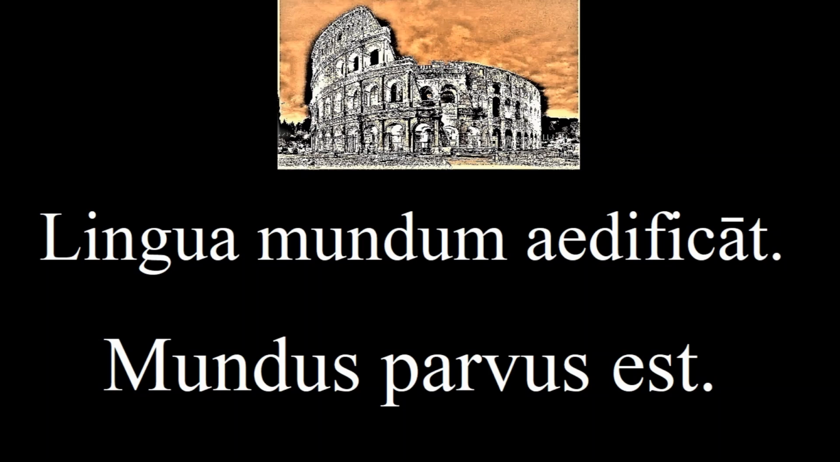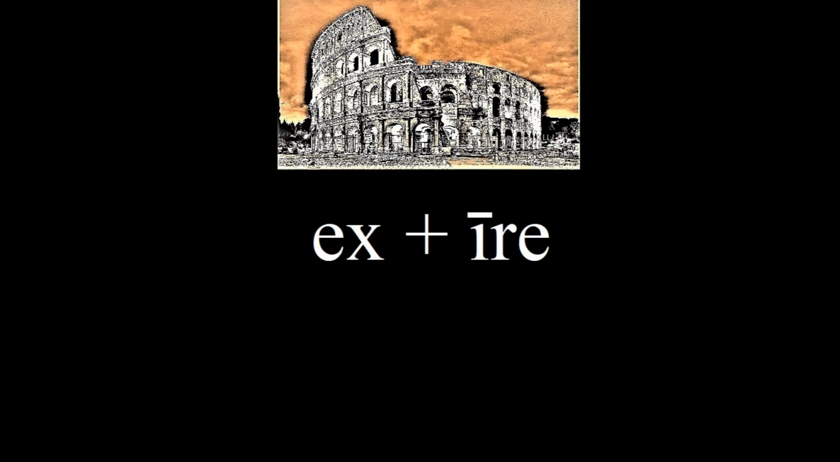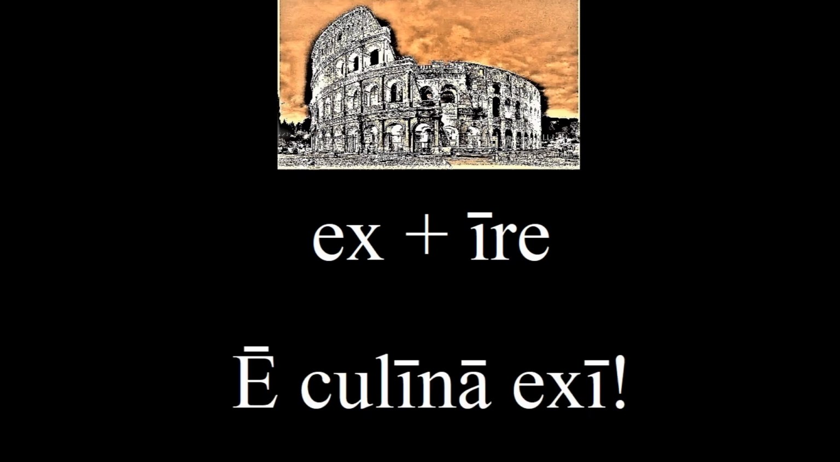Language builds the world. The prefix ex can be added to the verb ire to make a new word. So in the third person, it is exit, which means goes out or leaves. Even though this verb contains the prefix ex, it is often also used as a preposition, and when followed by a consonant, x becomes a. For example, e culina exi. Get out of the kitchen.